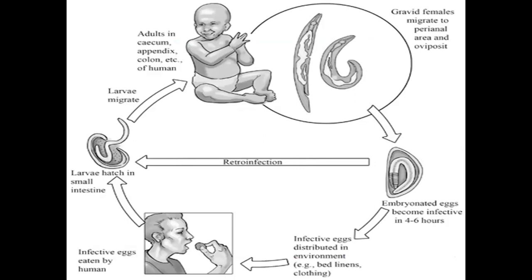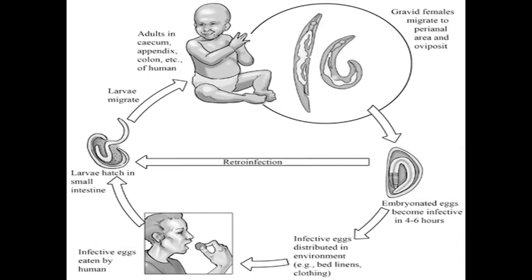Now these eggs which are laid in the perianal region might have two destinations. One is retroinfection, where the larva would enter into the same child, as the child is experiencing itching. While it's itching, these eggs get stuck to its hands or fingers and go again into the mouth, into the digestive tract.